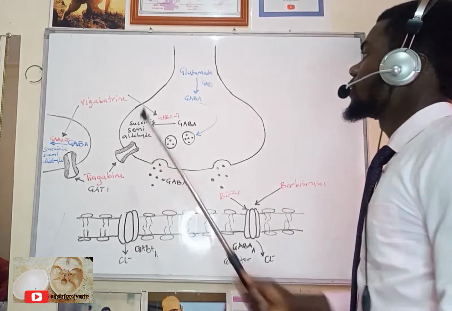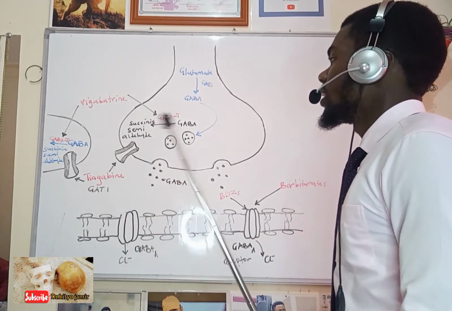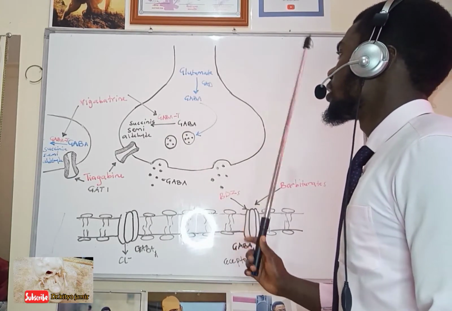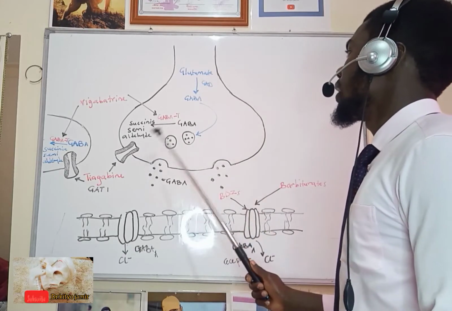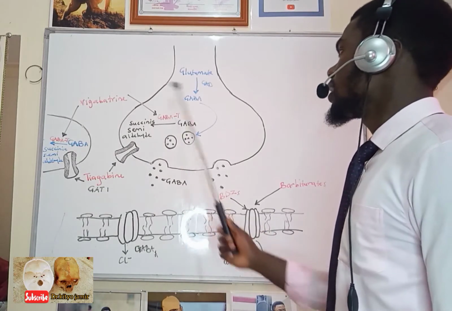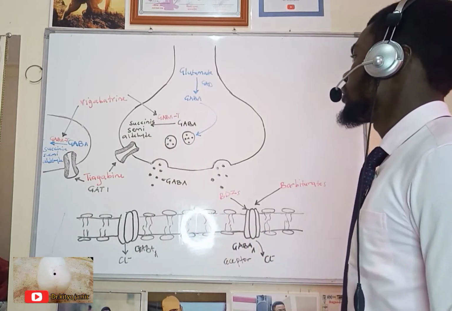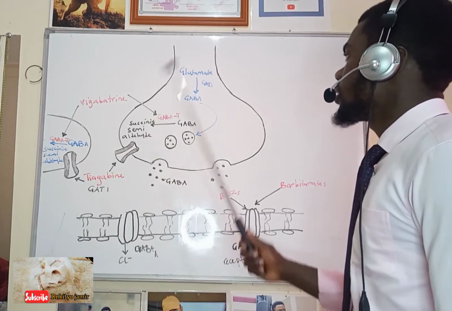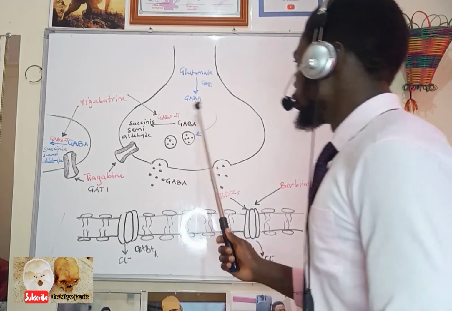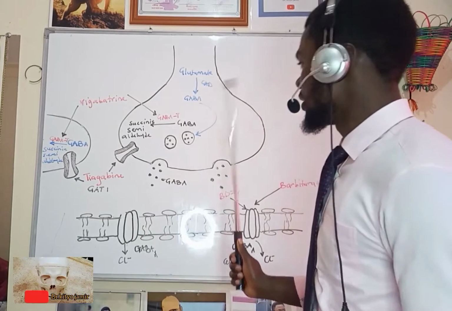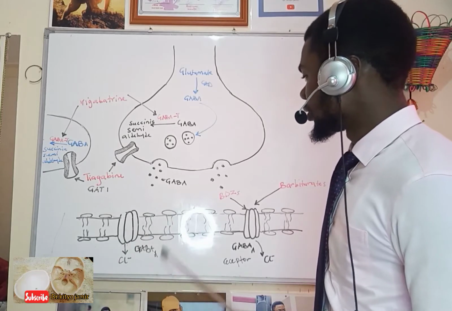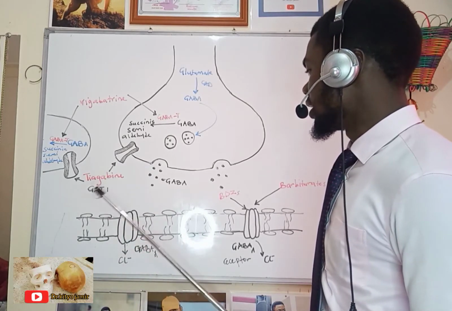Another drug we have is vigabatrin. Vigabatrin is an irreversible inhibitor of the enzyme GABA transaminase, which is responsible for conversion of GABA to succinic semialdehyde. When this drug is there, it inhibits this enzyme, so we shall not have GABA being converted to succinic semialdehyde. We shall have accumulation of GABA and continued inhibition of glutamate synthesis, and increased effect of GABA on these postsynaptic chloride channels, inhibiting the neurons.